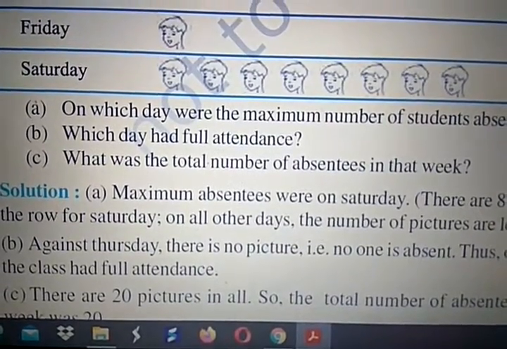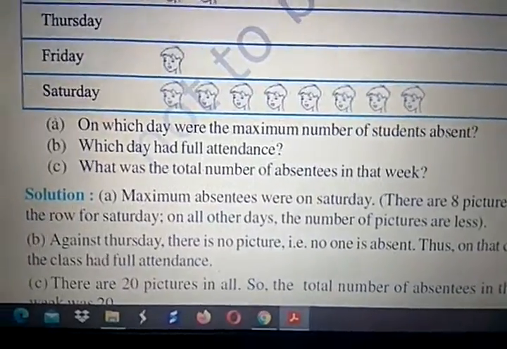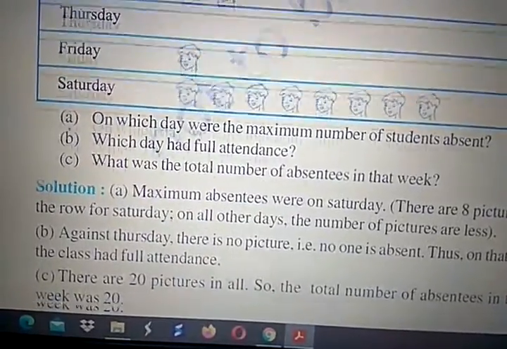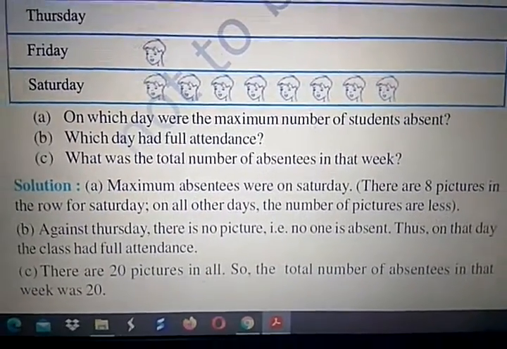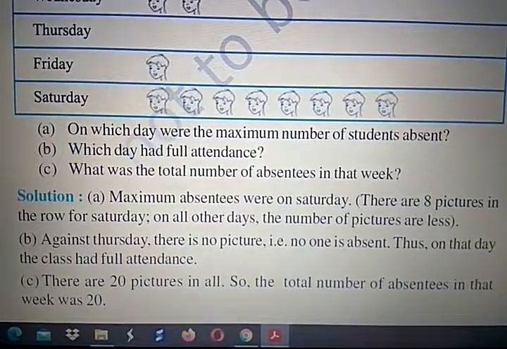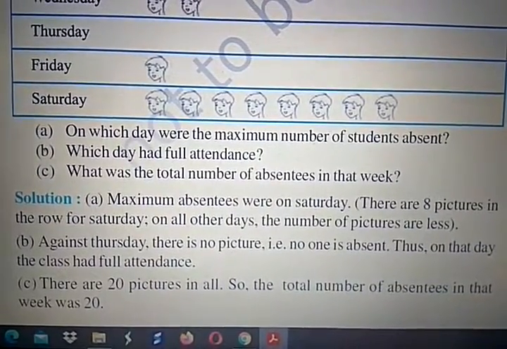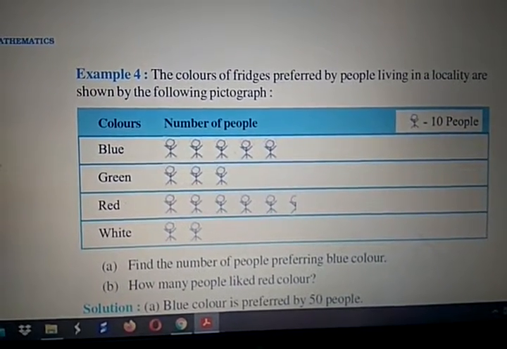So the total number of absentees in that week was 20. So this way you can solve a pictograph. Next question, example number 4.